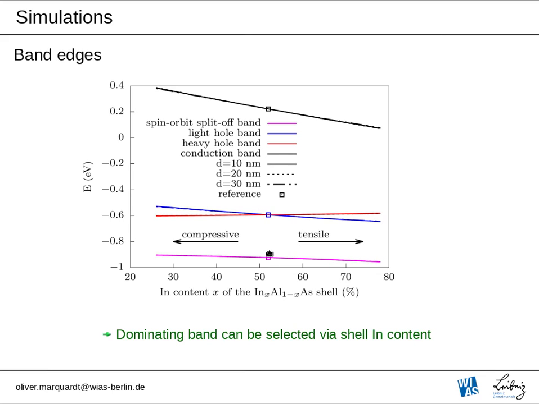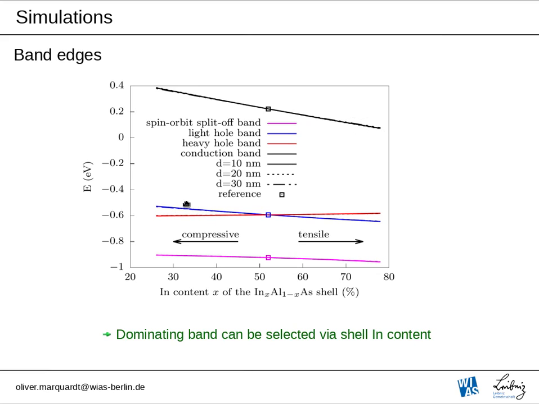So to say, a system with 52% indium content in the indium aluminum arsenide shell, which is perfectly lattice matched to the indium gallium arsenide core region with an indium content of 53%. So the first observation we have is that with increasing indium content, the conduction band decreases in energy.